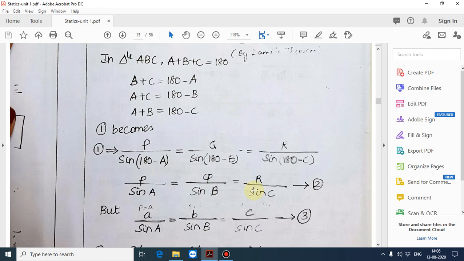Replace P is equal to a. Here you write, girls, replace P is equal to a, Q is equal to b, R is equal to c. Then what you will get? a by sine A is equal to b by sine B is equal to c by sine C. You keep it as equation number 3. Then divide 2 by 3, second and third.